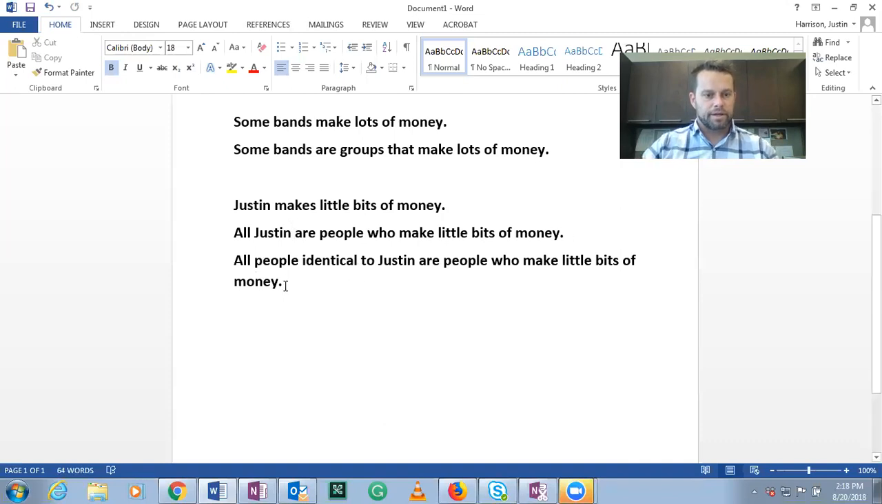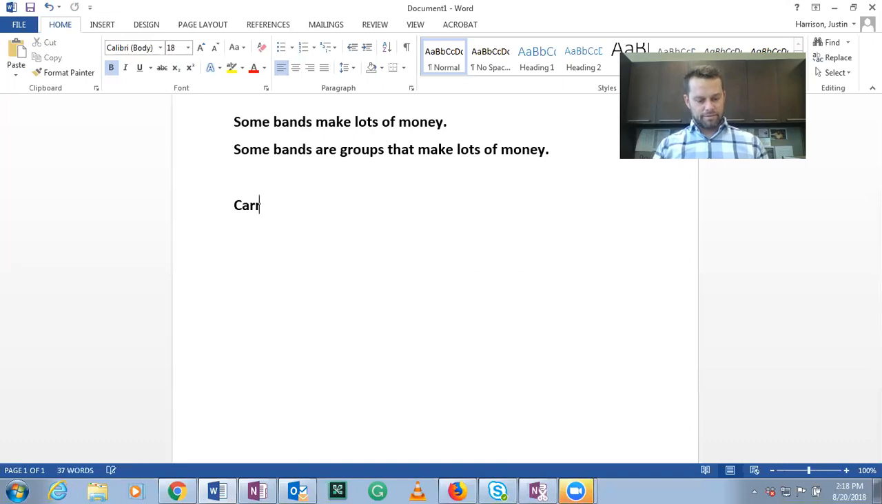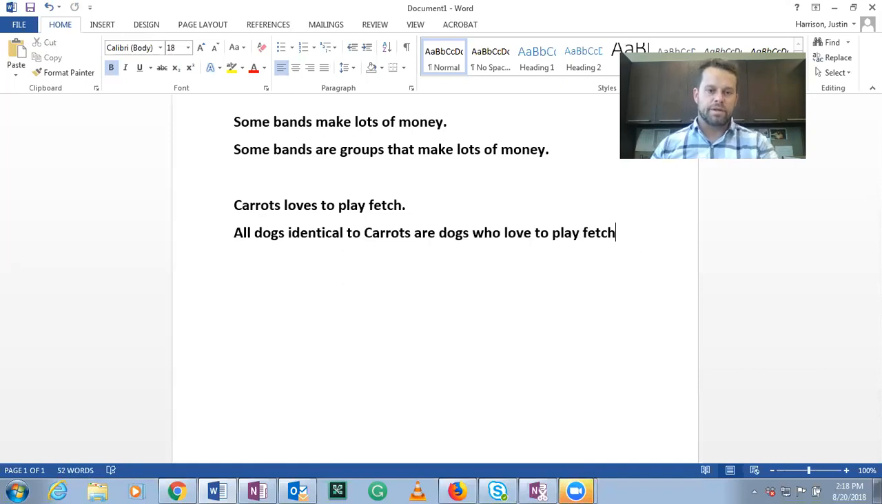So if you're talking about your dog, Carrots, Carrots loves to play fetch. You would say all dogs identical to Carrots, assuming Carrots is the name of your dog, are dogs who love to play fetch. And that's how you can create a categorical statement or proposition from a non-standard form. All right, so let's do one more, and then we will stop this recording.